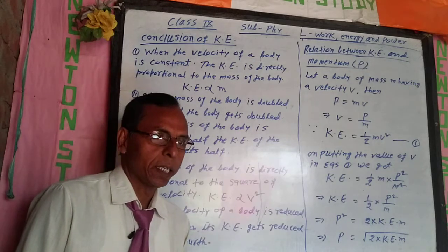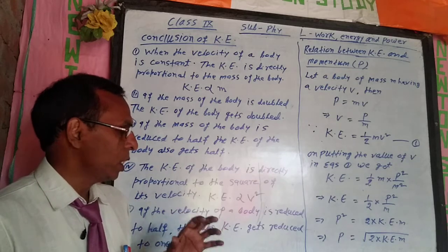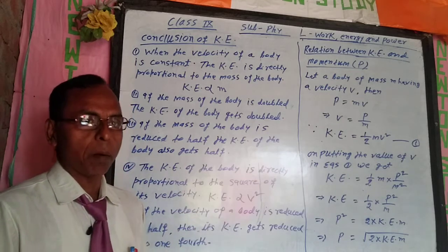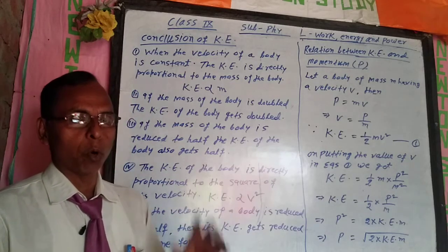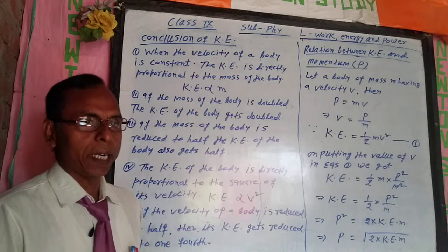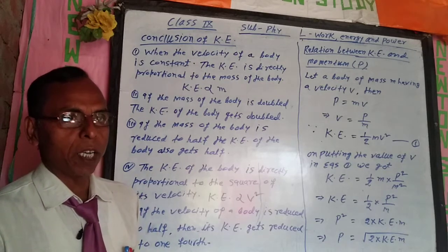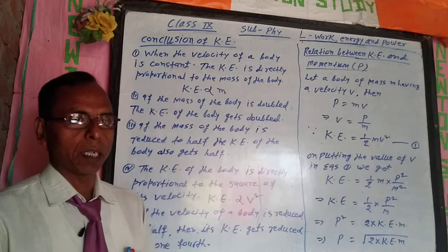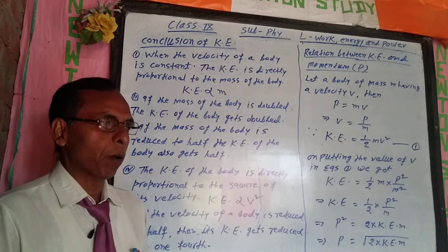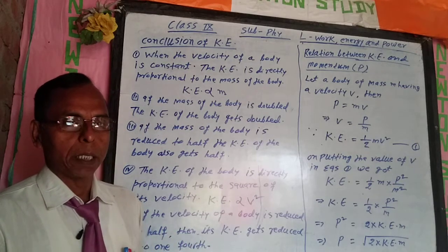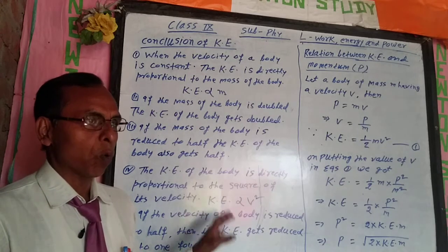It means that if the velocity of a body becomes double, the kinetic energy becomes 4 times. When the velocity becomes 3 times, the kinetic energy becomes 9 times. When the velocity becomes half, the kinetic energy is reduced to one fourth.